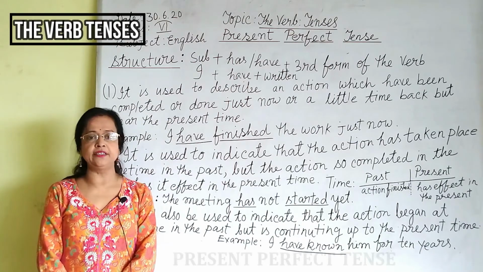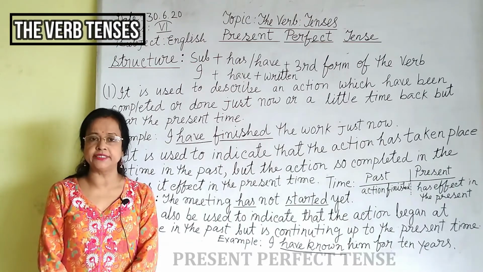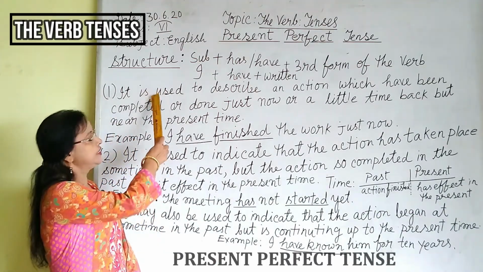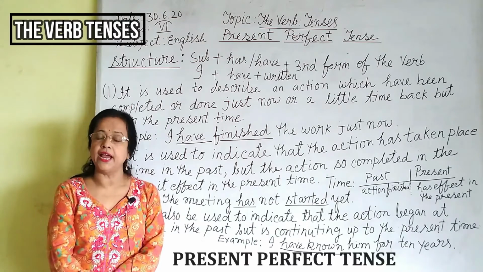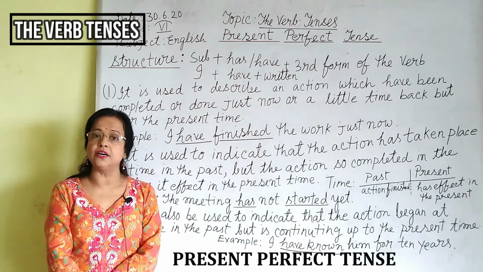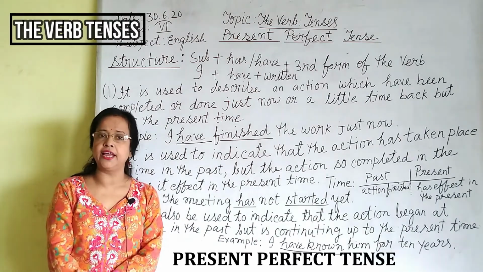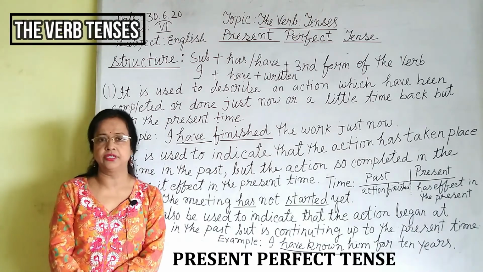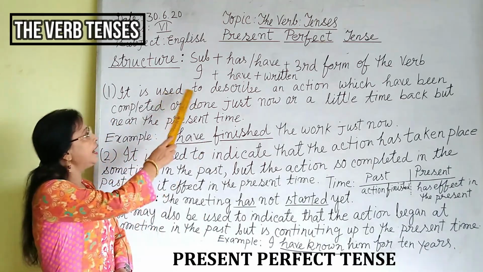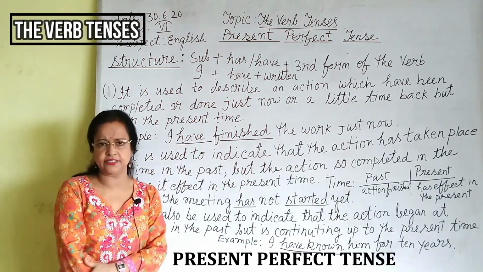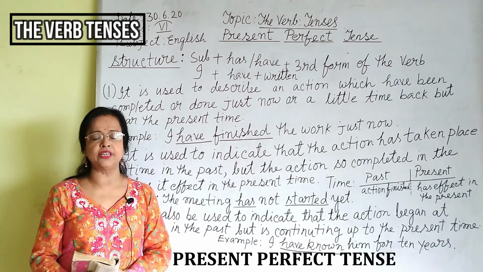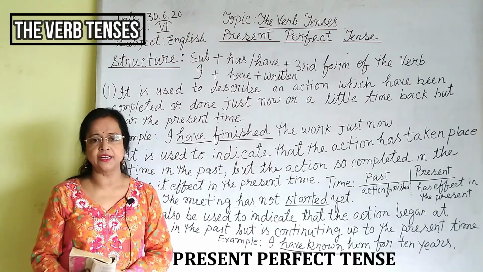First, I am telling the structure of the present perfect tense. Please look at the board. Structure: subject plus has or have plus third form of the verb. I have written a letter.